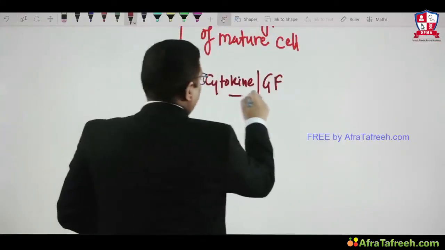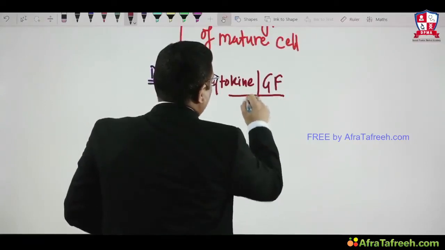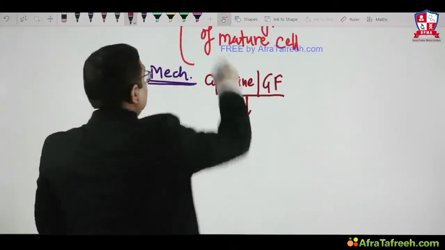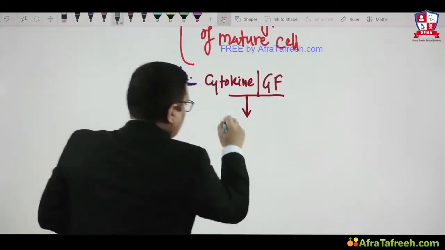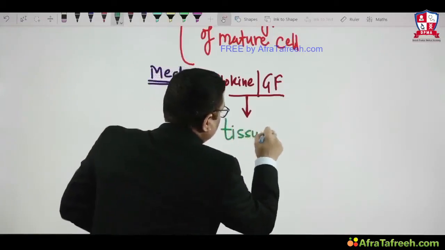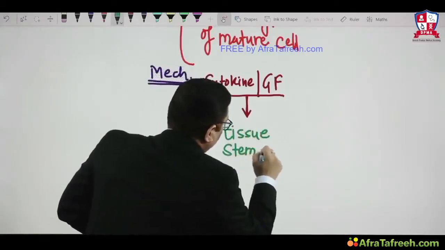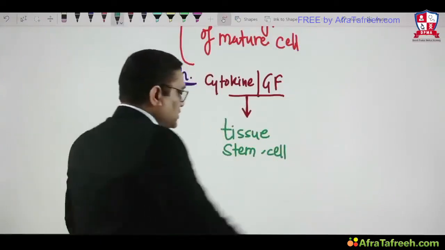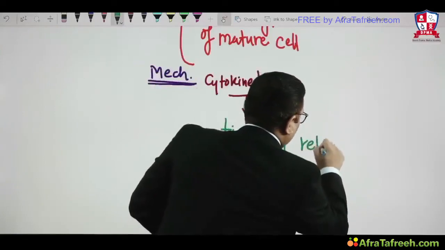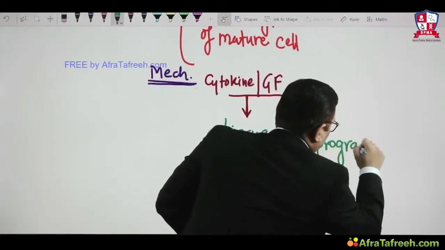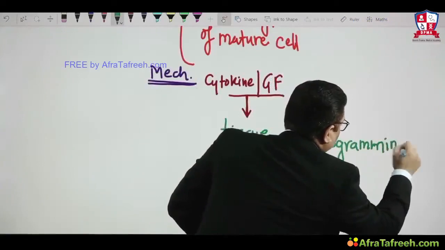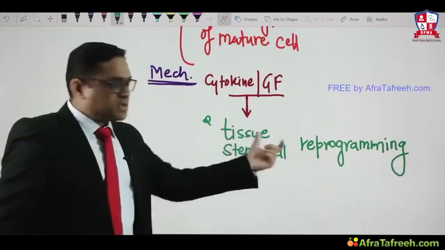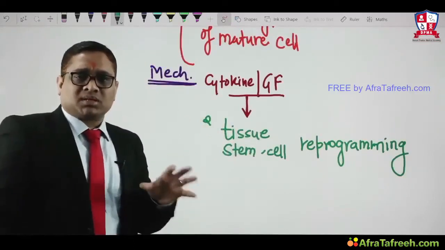The cytokines or growth factors produced in our body due to some non-lethal stimuli will alter the tissue stem cell, and because of this alteration there will be reprogramming. So it is because of tissue stem cell reprogramming. That is the answer in the All India and JIPMER exam. Tissue stem cell reprogramming is the basic concept of metaplasia.